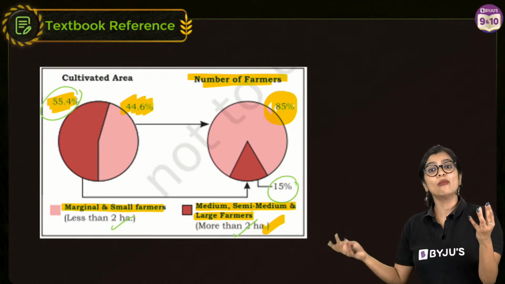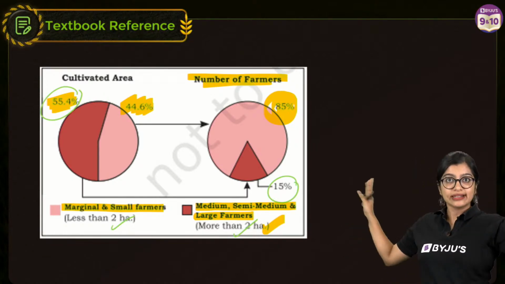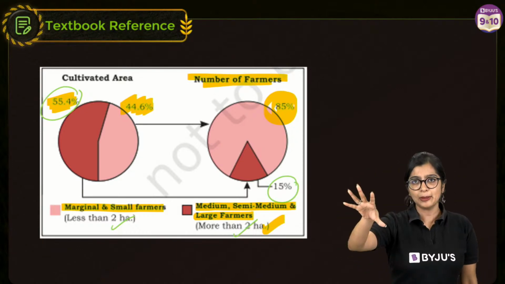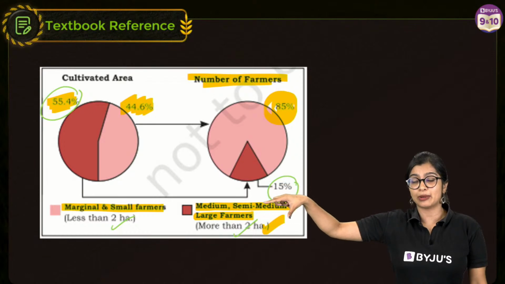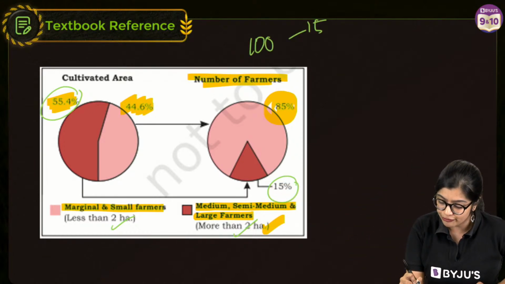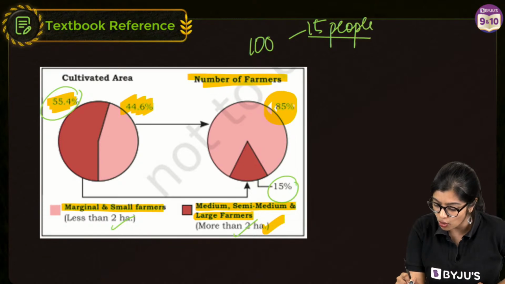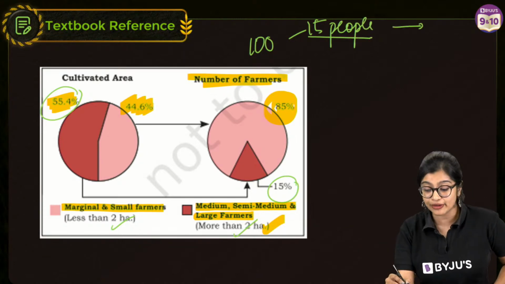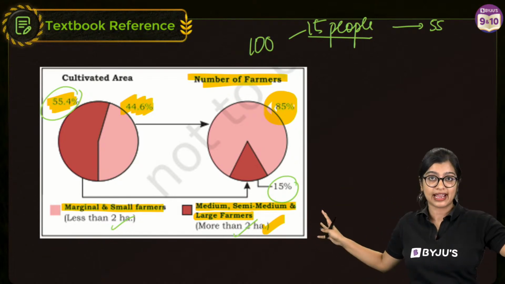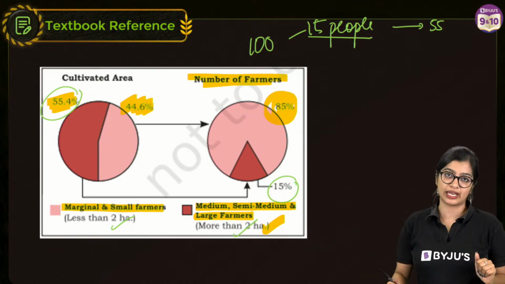But if you look at how many people come in that category of owning that much land, it's only 15%. That means in 100 people, only 15 people, think about it, own more than 55% of the land. That means 55 acres of land in 100 acres is owned just by 15 people.